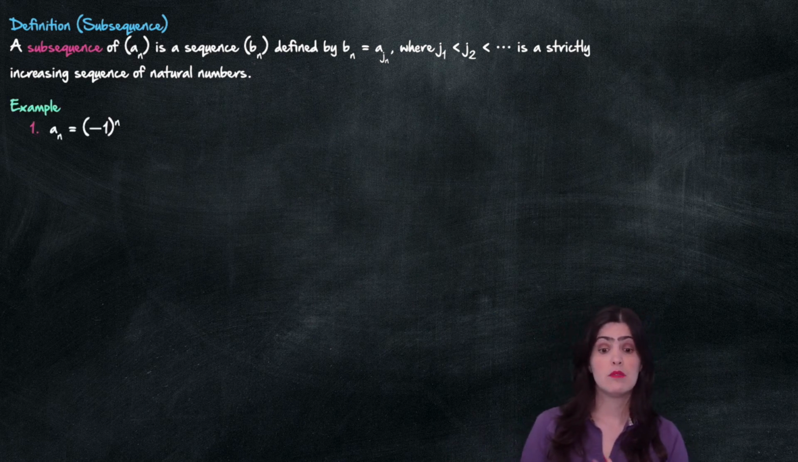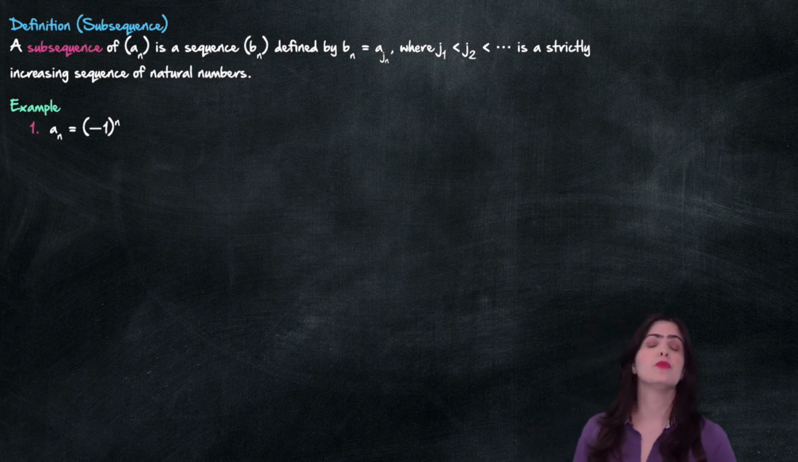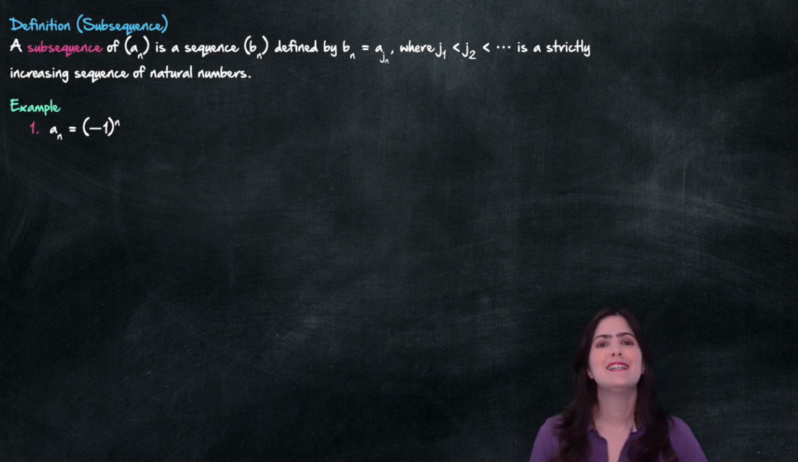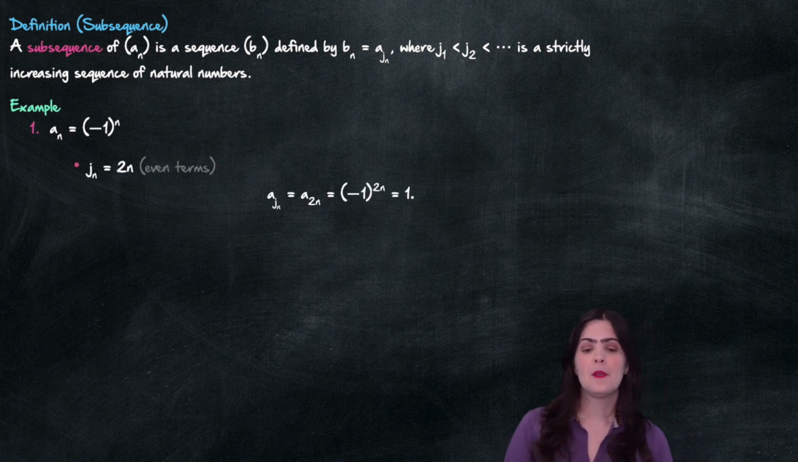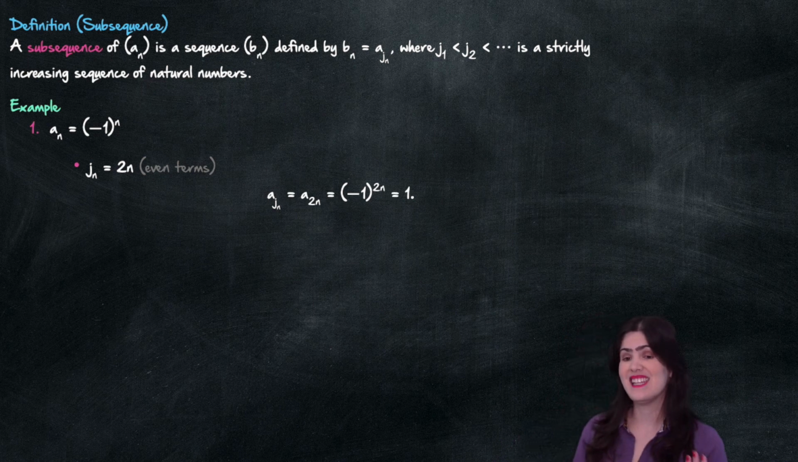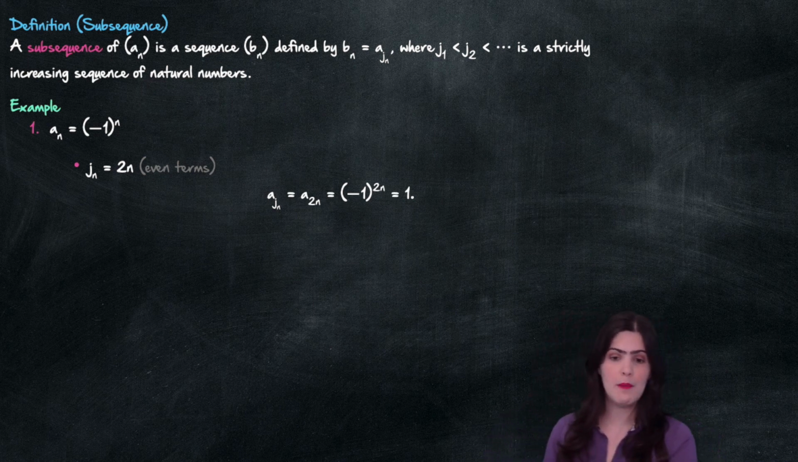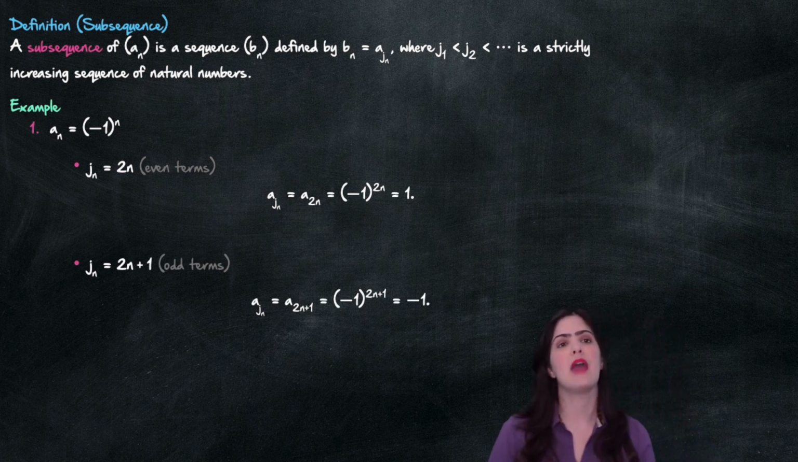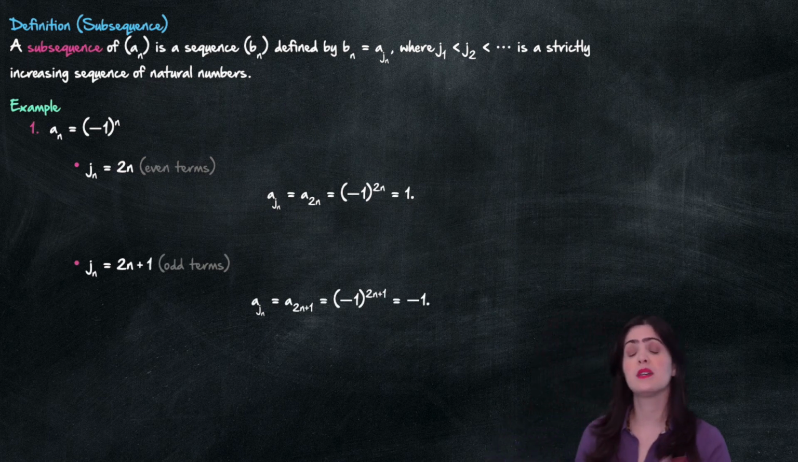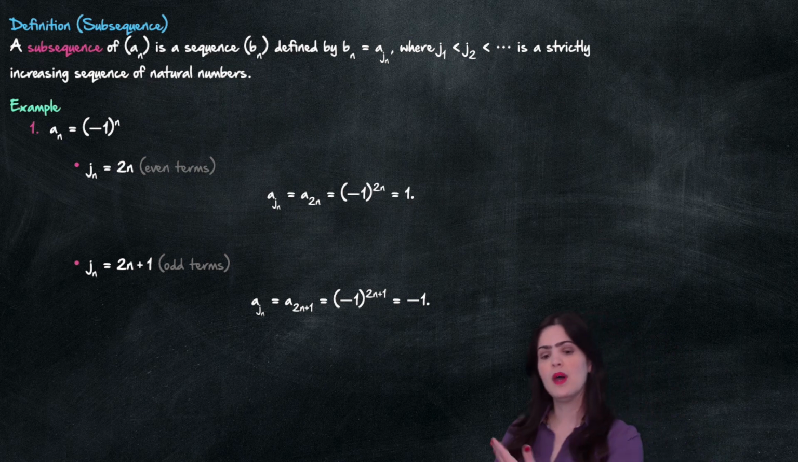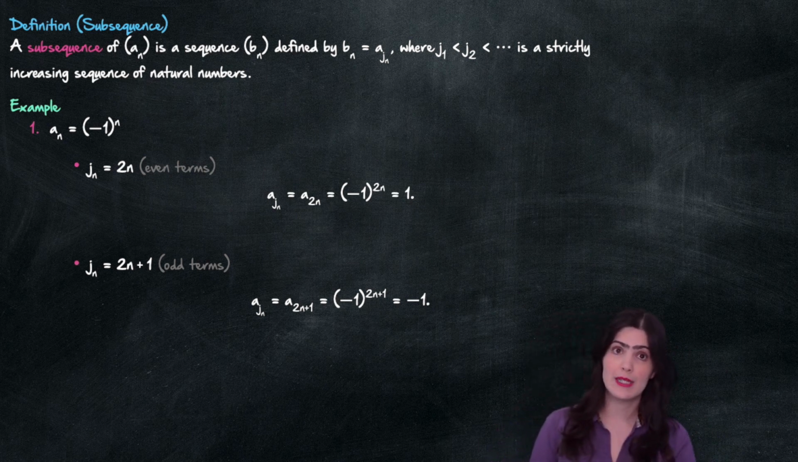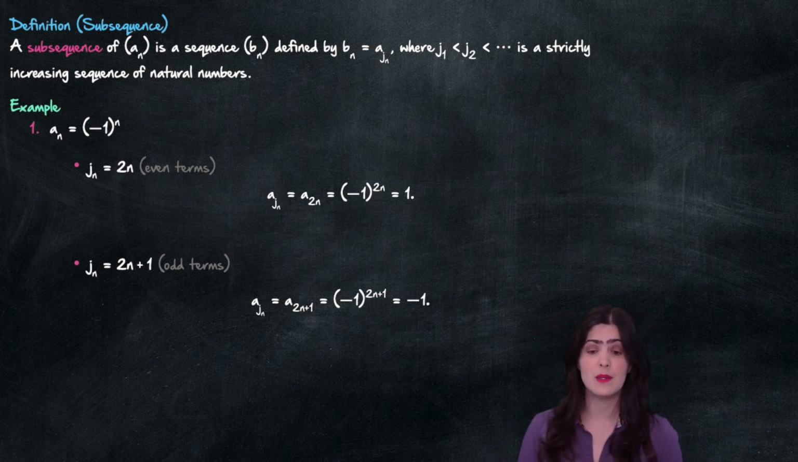And let's take a look at an example. For example, if we have our famous sequence -1 to the n, well, if we take the even terms, then we're just looking at a sub 2n, which is -1 to the 2n, which is 1. And the odd terms are a sub 2n plus 1. These are -1 to the 2n plus 1. This is -1. So those are the terms of those sequences.